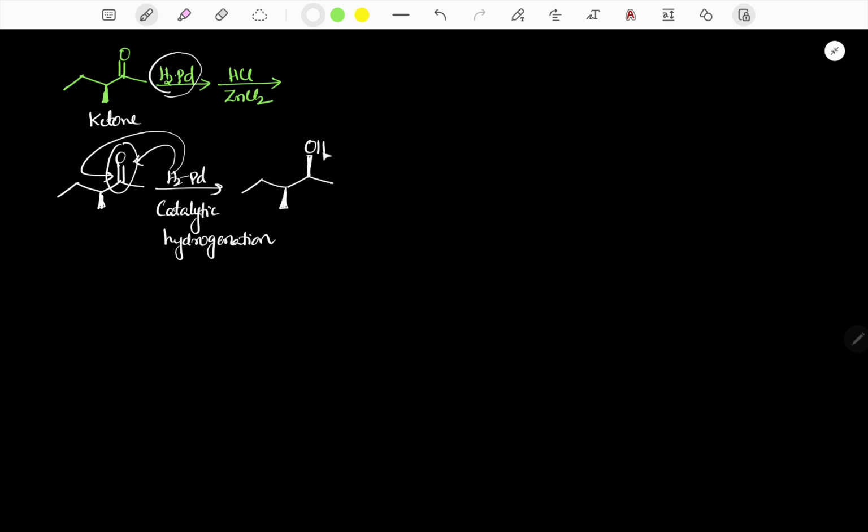OH above the plane, suppose hydrogen attacks from below the plane. Now OH below the plane, suppose hydrogen attacks from above the plane. So this is catalytic hydrogenation. Now these compounds are treated with HCl and ZnCl2.